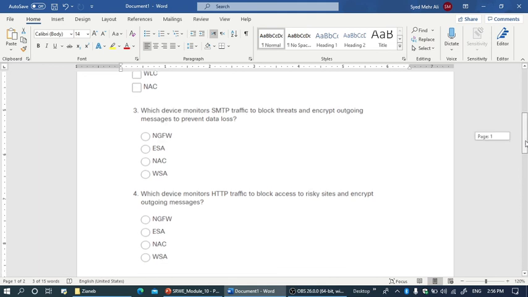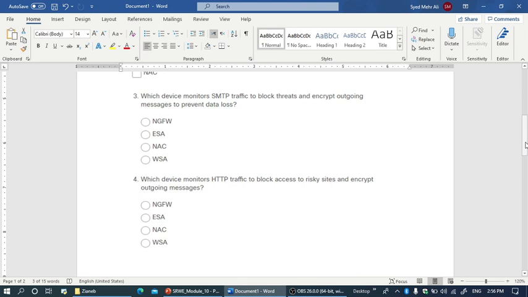Okay. Which device monitors HTTP traffic to block access to risky sites and encrypt outgoing messages? HTTP traffic. So please write the answer and see you inshallah in the access control video.